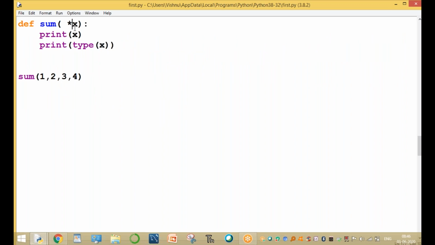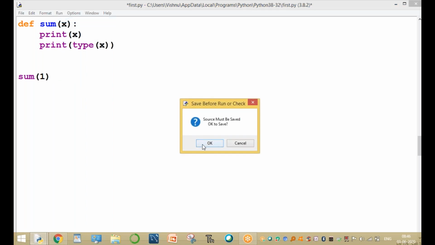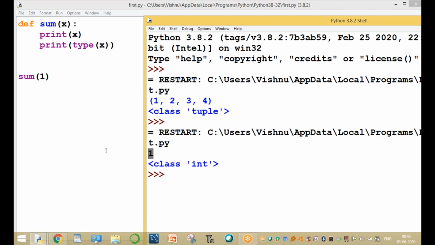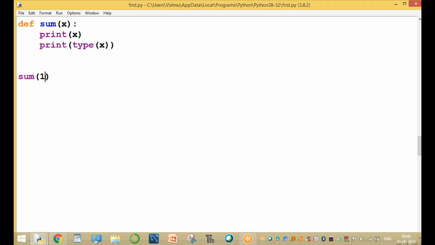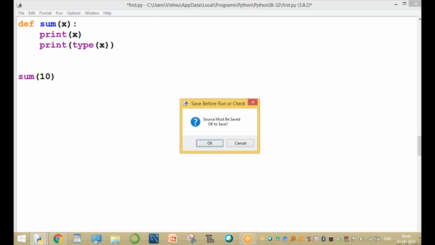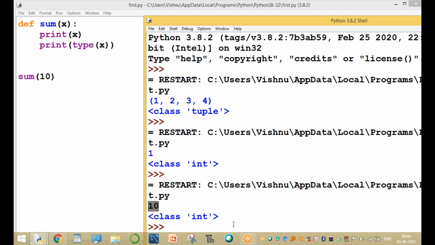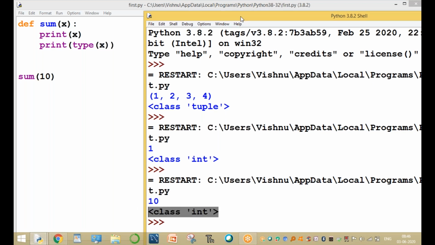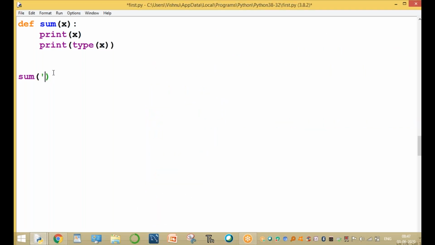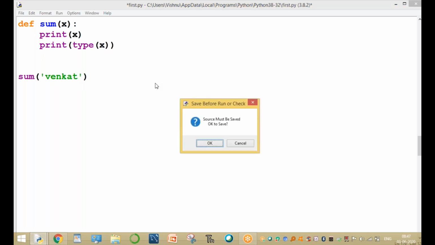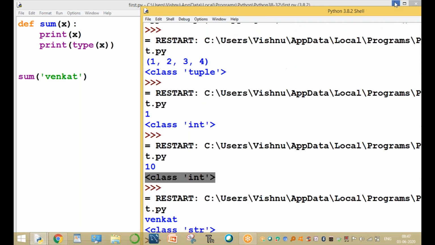Here we can also pass a single value. Then x is only one value. Which data type is x? By default x is integer type. For example, if we pass 10, automatically there is only one argument, and x is integer type. If we pass some value like Venkat, then x value is Venkat, and that is string type.